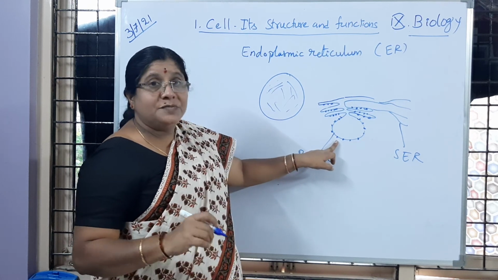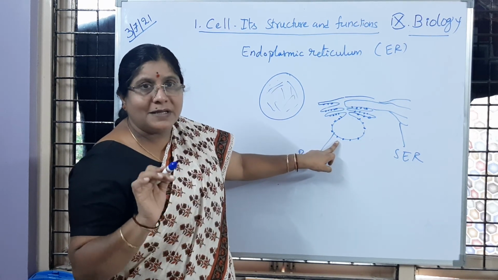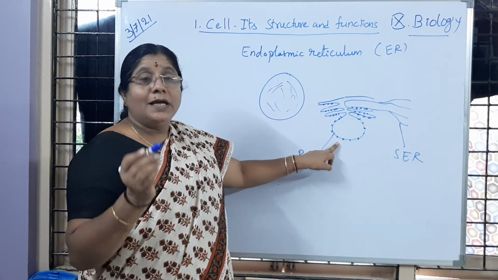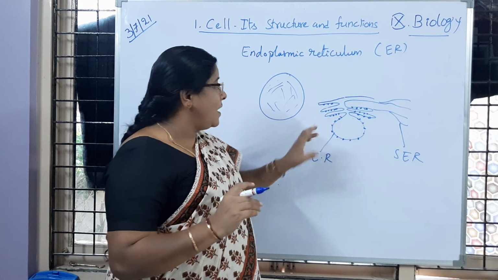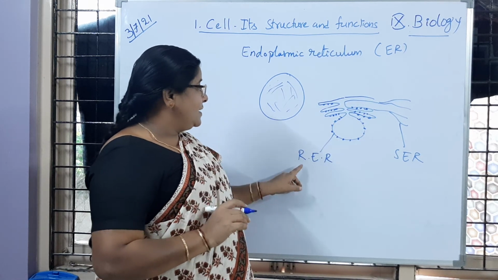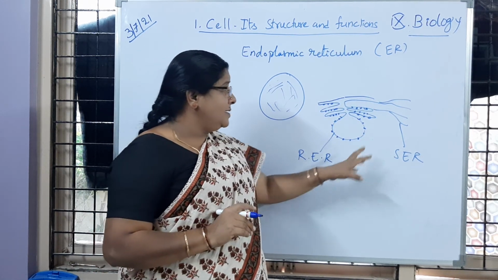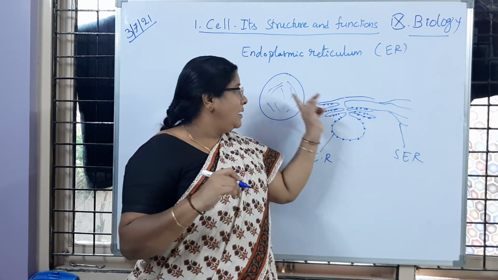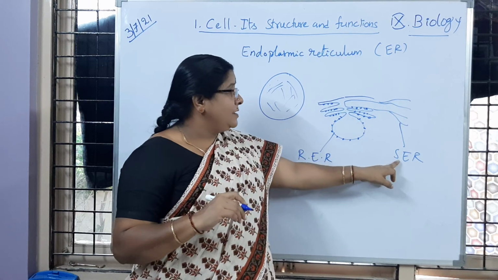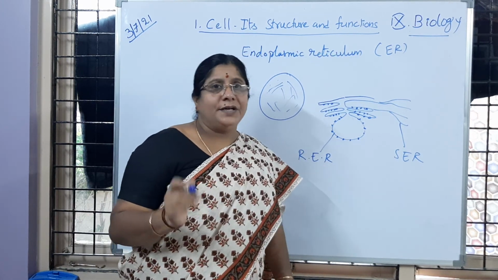What are those granules? Ribosomes. Ribosomes are other cell organelles. When ribosomes are present on the endoplasmic reticulum, it is called rough endoplasmic reticulum. Sometimes we do not observe ribosomes on the membrane, then it is called smooth endoplasmic reticulum.